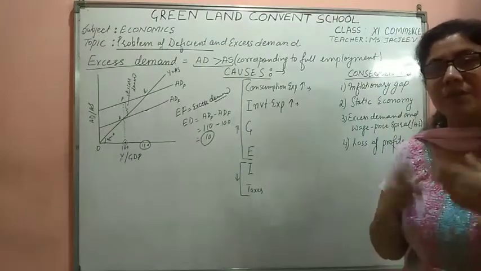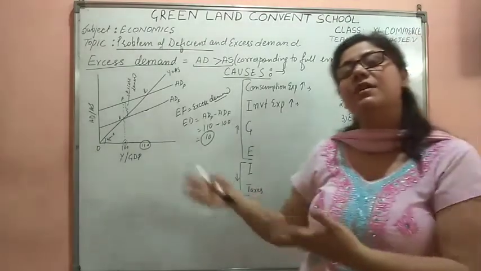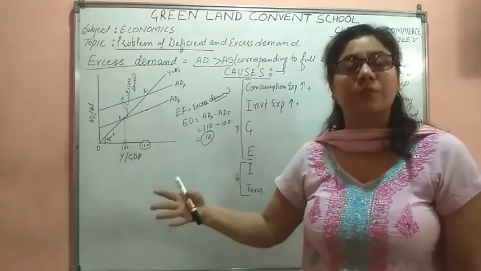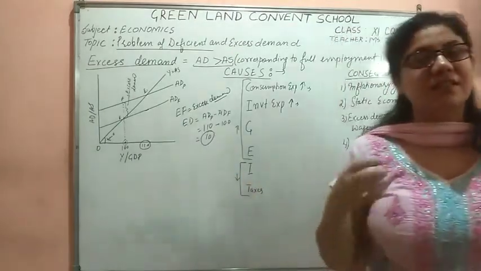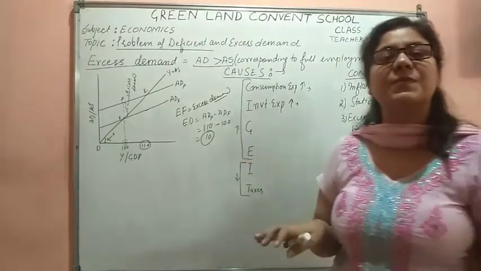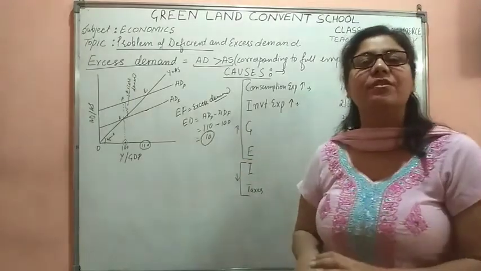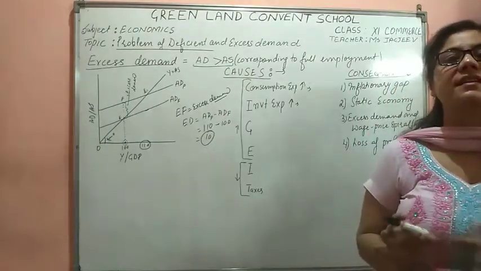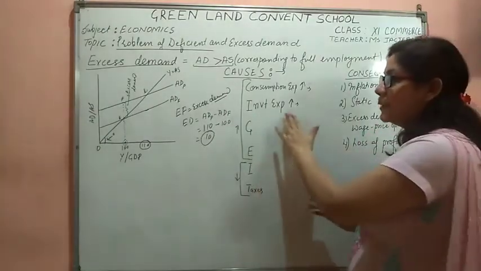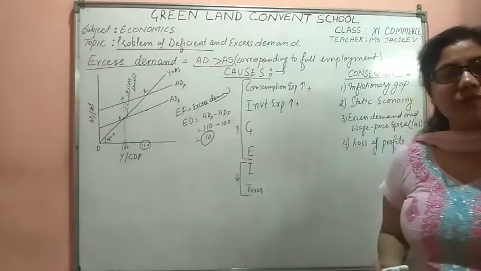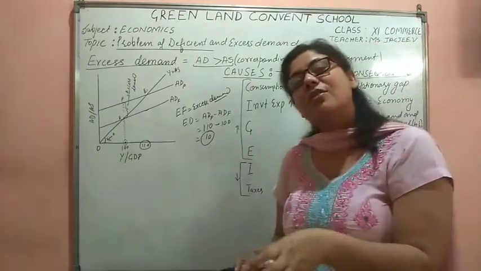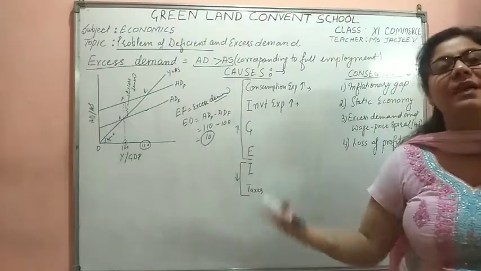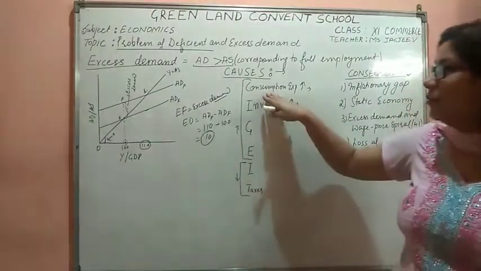One is a bullish economy where the inducement to invest is more, where the producers are seeing that the excess demand would be there, the profits would be more. In the bearish economy, they are saying that there is less inducement to invest, the profits are less in the economy, so they will not be induced to invest. So, when we say investment expenditure is more, it means that the producers are now induced to invest because they are taking the economy as a bullish economy where they are going to make more profits due to more marginal